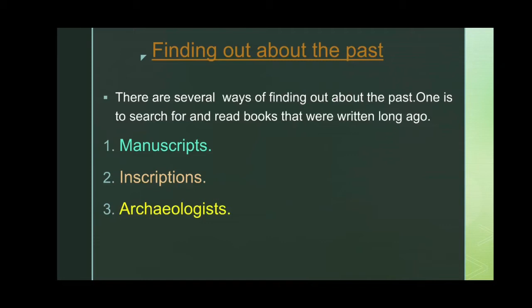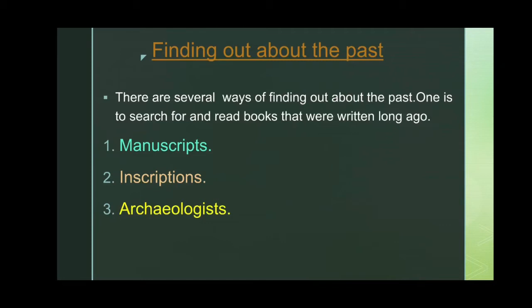Now, today our topic will be finding out about the past, the main sources through which we can see our past. There are several ways of finding out about the past. One is to search for and read books that were written long ago.